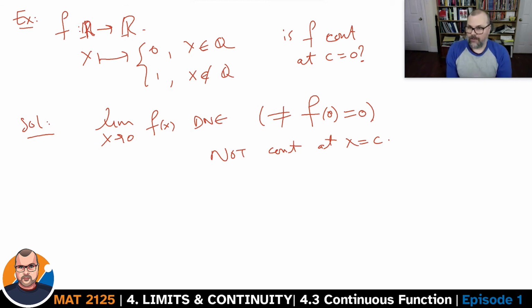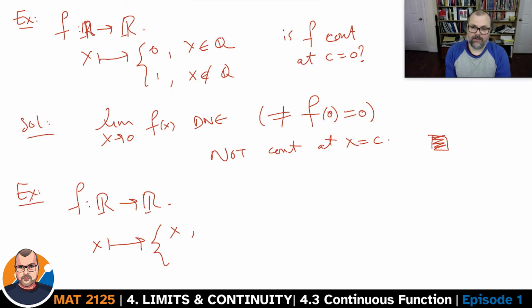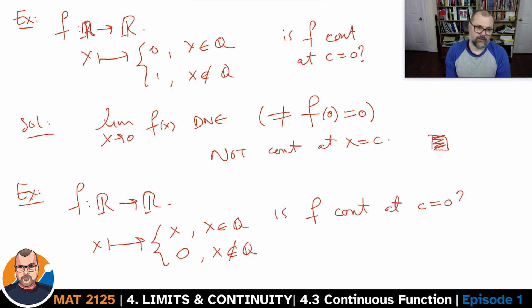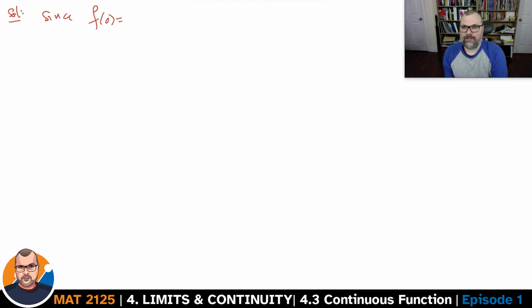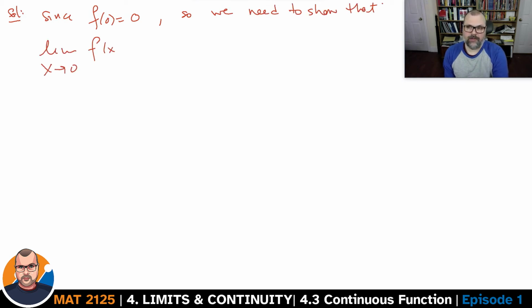Now, a slightly different function from R to R, which takes on the value x if x is rational, and 0 if x is not rational. Is f continuous at c equals 0? Not the same function as the one we had here. Different function. Well, we know that f at 0 is 0 in that case. So we need to show the limit when x goes to 0 of f at x is equal to 0. The only natural approach to use here would be the definition.